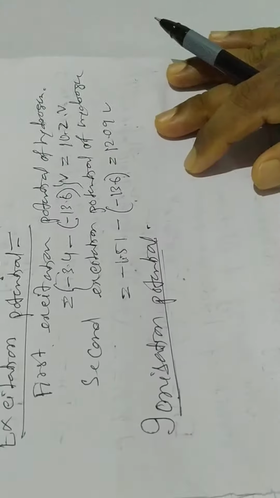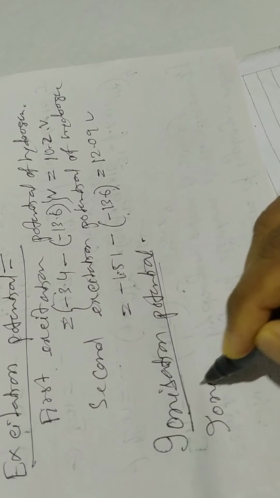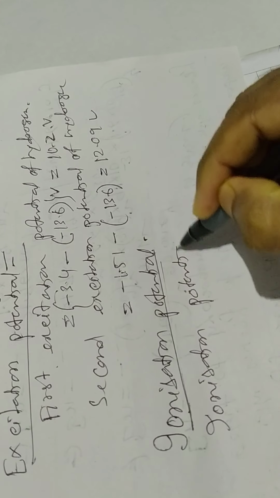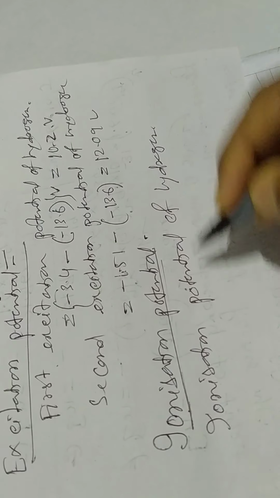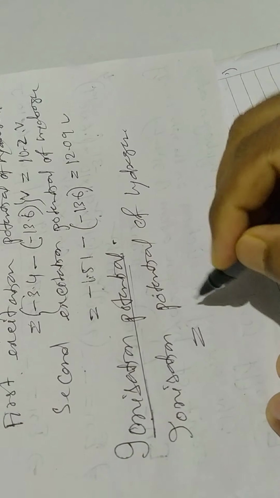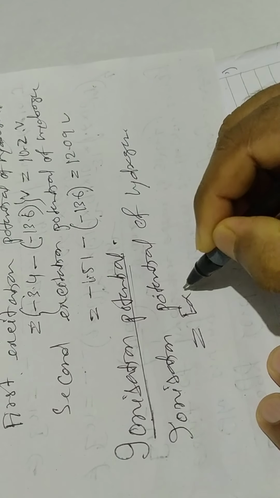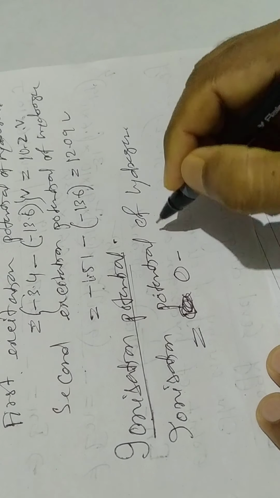The ionization potential of hydrogen. At infinite energy the potential is zero.